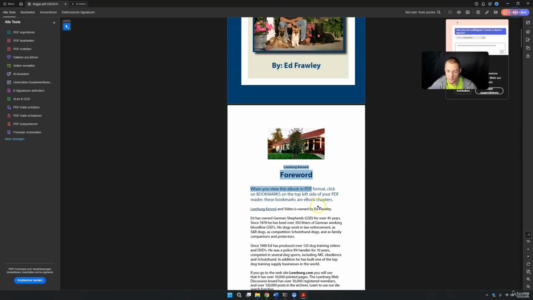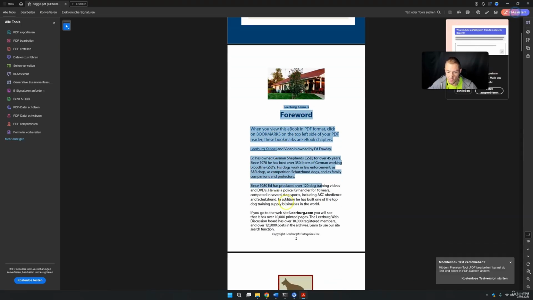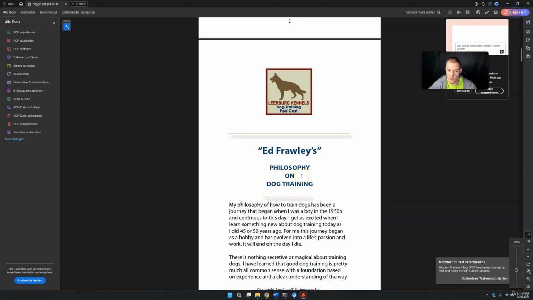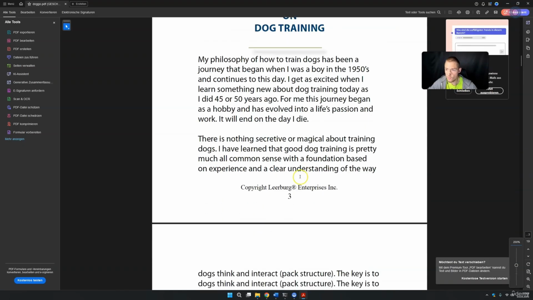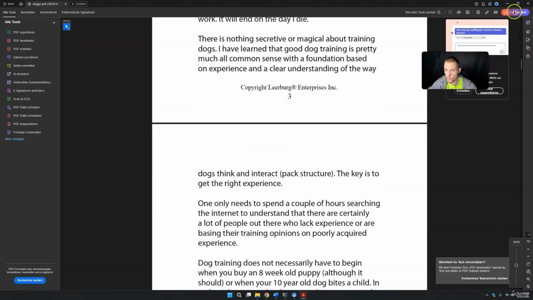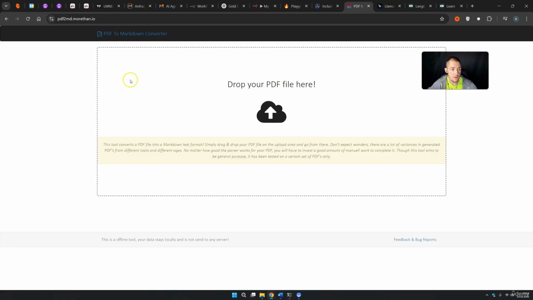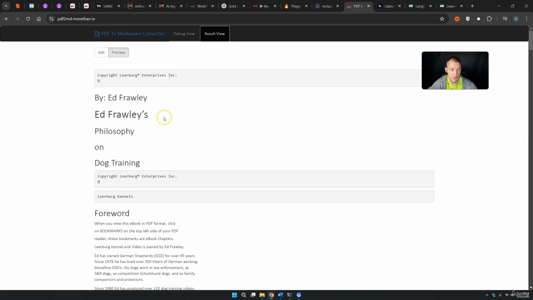This does not work great for an LLM, so copying this stuff doesn't work great. These pictures are included. If you have PDFs, please make sure to turn these PDFs into a good format. To make good formats out of these PDFs, you can use something like this. You can simply type in PDF to Markdown, and if you throw this thing in here, you can make Markdown out of these.